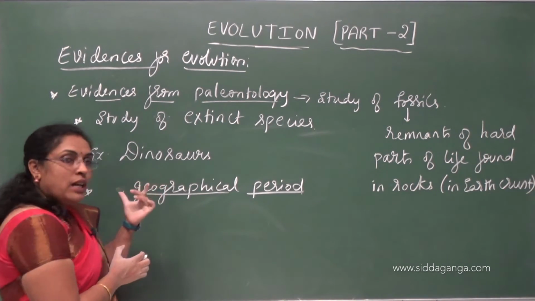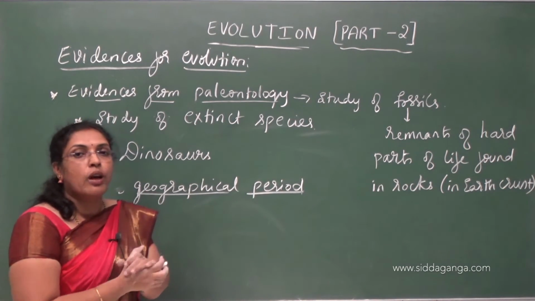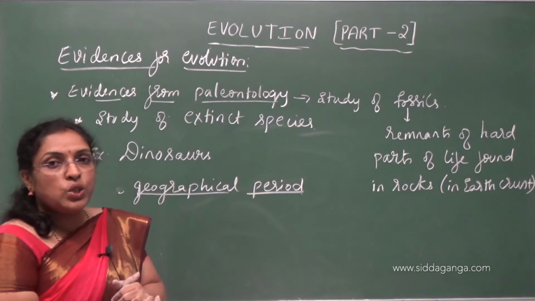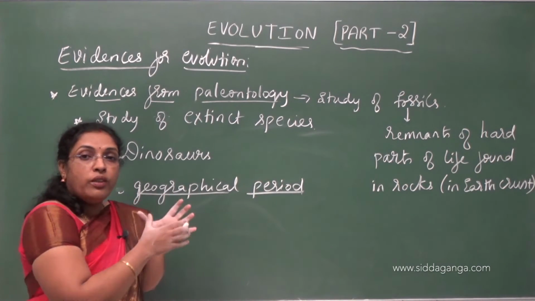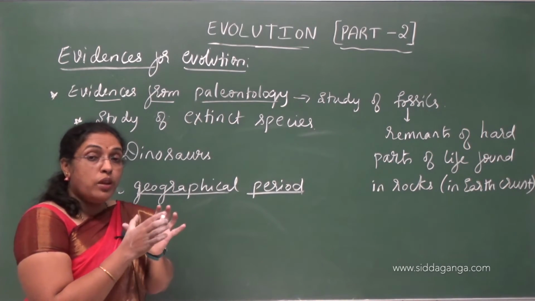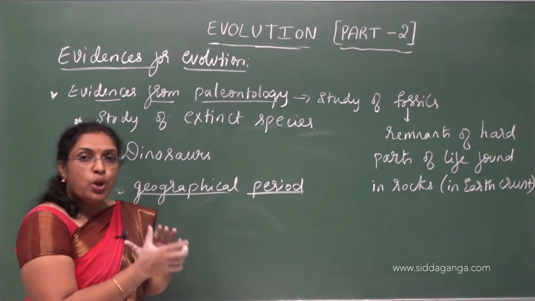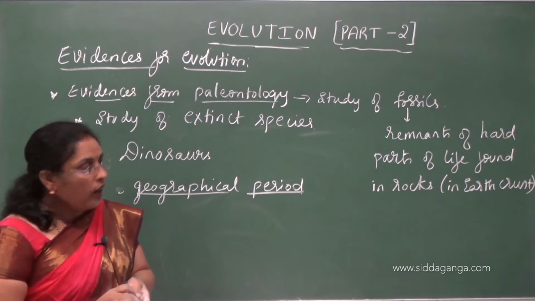So that tells us the geological history of Earth correlates with the biological history of Earth. The geological history means a particular type of species lived in a particular place at a particular time. That is nothing but geological history. So the geological history correlates with the biological history of Earth.